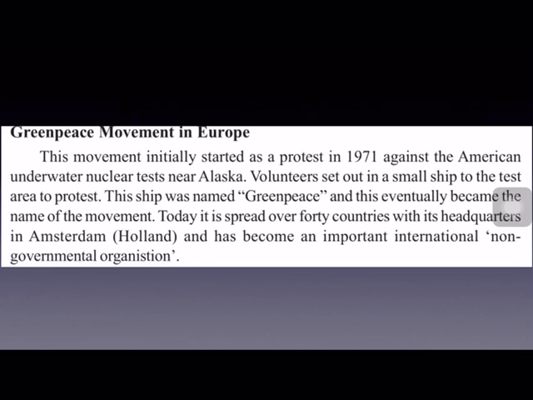So it was protested. Greenpeace movement initially was started as a protest in 1971 against the underwater nuclear tests carried out by America near Alaska. And some volunteers set out in a small ship to the test area to protest against this nuclear test. And this ship was named as Greenpeace, so the movement got its name as Greenpeace movement. And today, this Greenpeace movement is spread over 40 countries with its headquarters in Amsterdam. The headquarters of Greenpeace movement are in Amsterdam, which is in Holland or Netherlands.